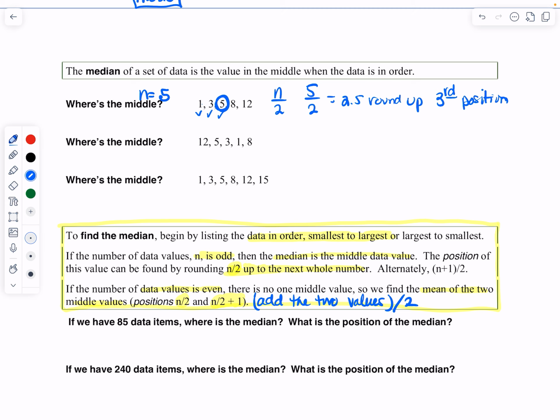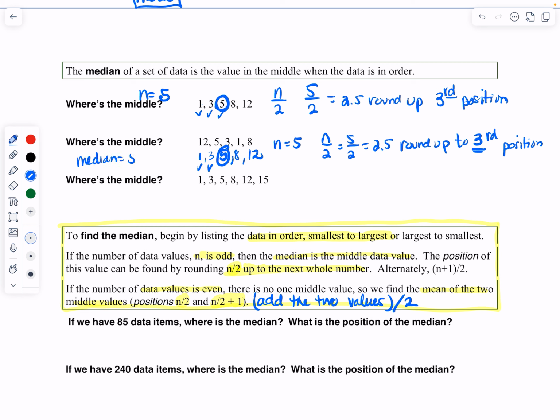Are these in order? The answer is no. So let's place them in order: 1, 3, 5, 8, and 12. Okay, so 1, 2, 3, 4, 5. I still have 5 values. So I do n divided by 2, or 5 divided by 2, which is 2.5, round up to 3. So the third position is where I'm going to look. 1, 2, 3. The answer is 5 again. So the median equals 5.